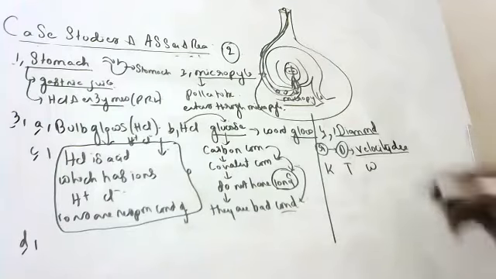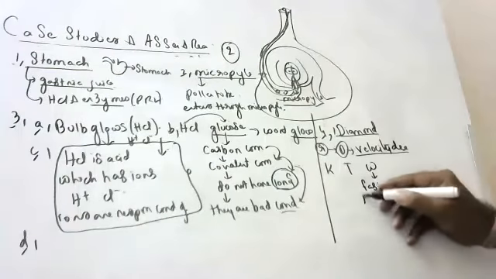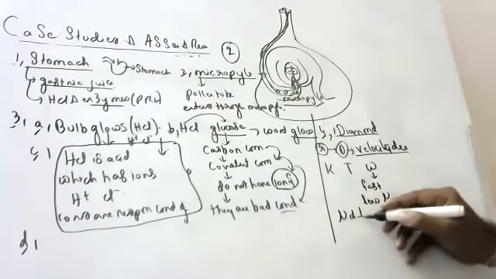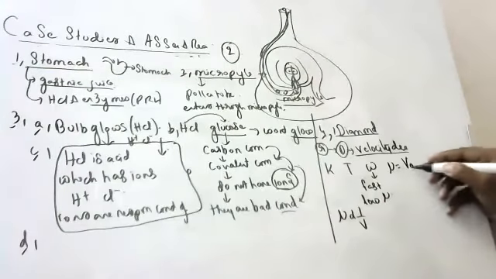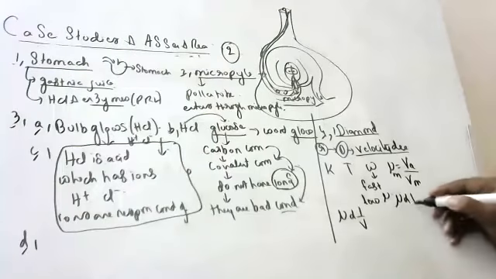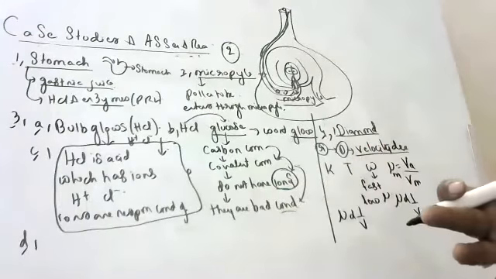Water, because it has low refractive index. Refractive index is inversely proportional to speed. As we discussed, refractive index is velocity of light in air divided by velocity of light in the given medium. Refractive index is inversely proportional to velocity. The more the refractive index, the less is the speed.